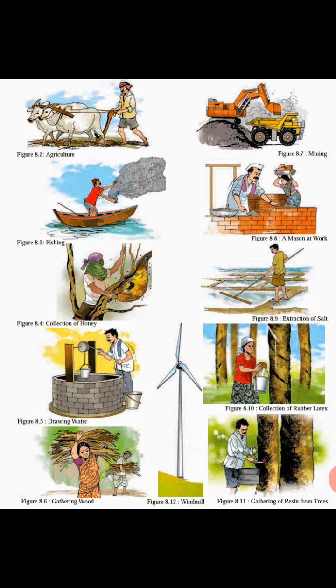So this is also a natural resource, rocks. Now next, as you can see in figure 8.8, a mason at work. Mason means a person who does this work. They are called a mason. They are also using natural resources to make the wall.